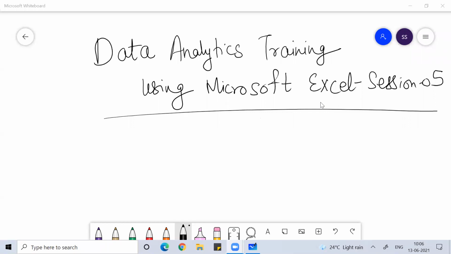So, guys, talking about Microsoft Office, we have a lot of products under Microsoft Office. We have MS Word, we have MS Excel, we have PowerPoint. We'll focus only on the data analytics training part, so we'll not go more into Word and PowerPoint. Here, we'll concentrate our discussion only on MS Excel. Talking about MS Excel, I believe everyone knows how to work on it. You would have generated a basic idea from the last 2 days of training classes.